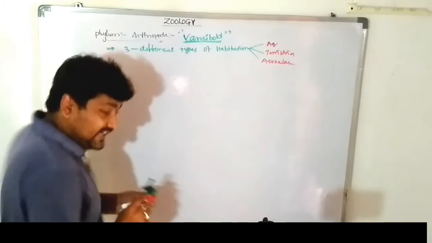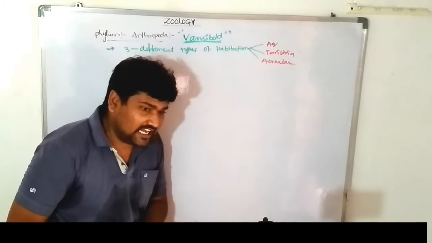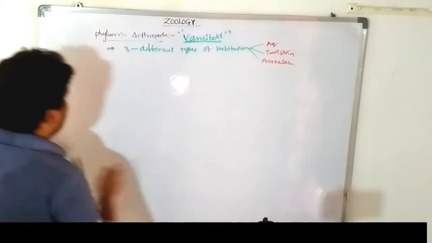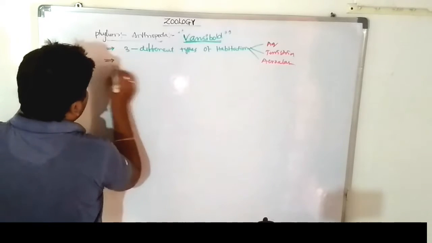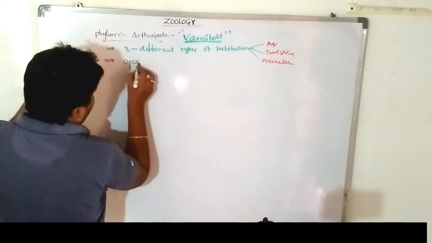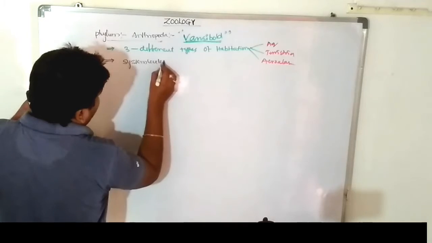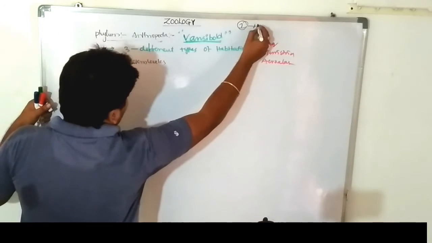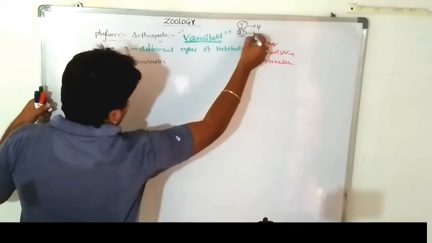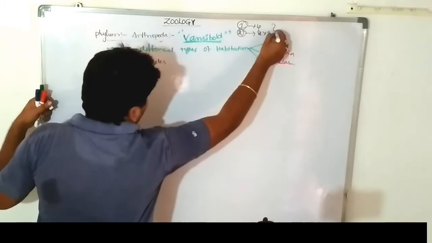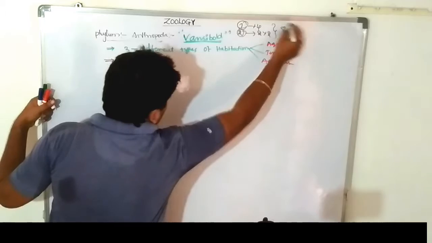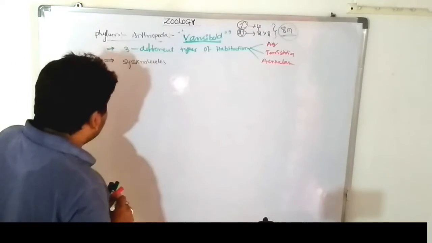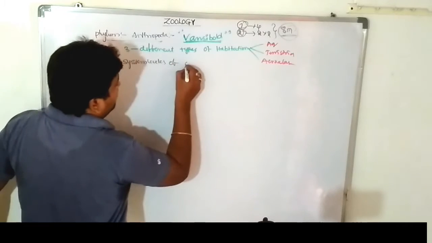Okay, first one. These are the highest levels of organization. They show the organ system level of organization. Note down, everyone. In this phylum, one question comes for 4 marks and 2 questions come for 2 marks. This phylum is very important for the 8 marks. Are you clear? Yes. So these are organ system levels of organization.